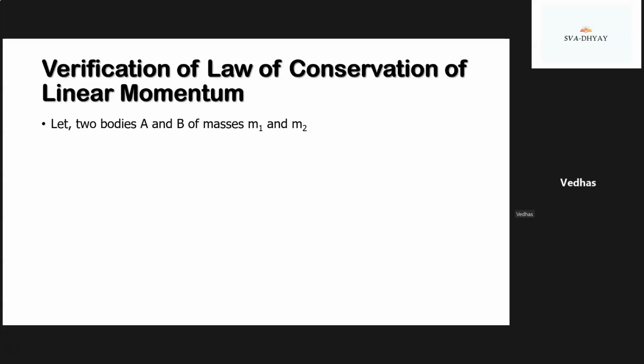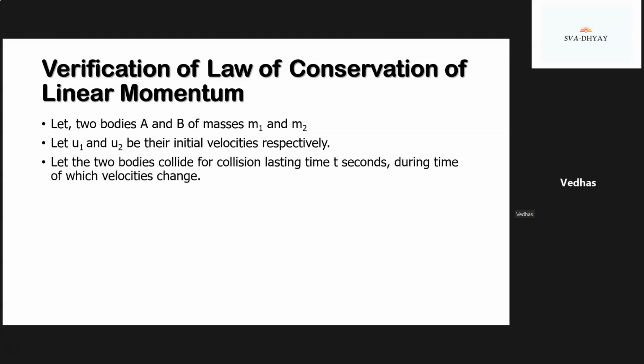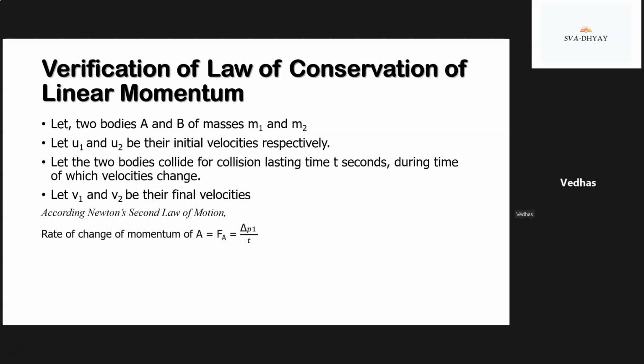Let two bodies A and B have masses m1 and m2. Let u1 and u2 be their initial velocities. Let the two bodies collide, the collision lasting t seconds, during which the velocities change. Let v1 and v2 be their final velocities. According to Newton's second law of motion, the rate of change of momentum of body A will be equal to Fa, which is equal to delta P1 divided by t.